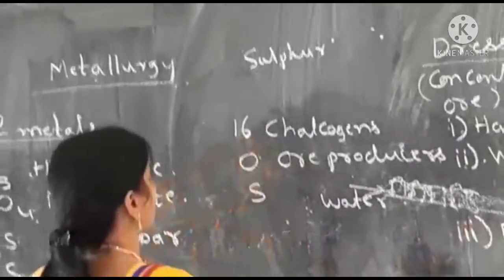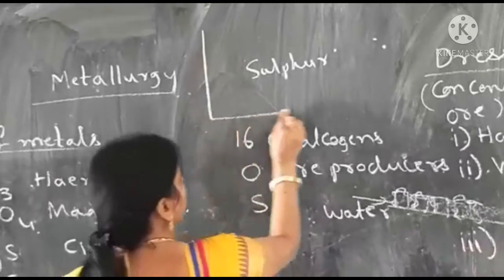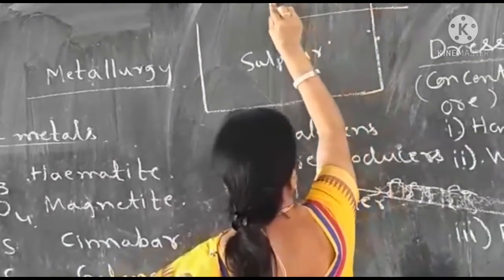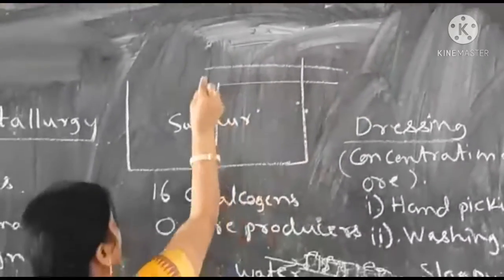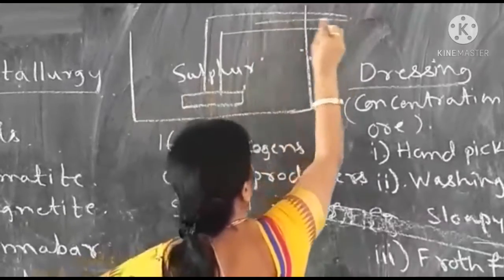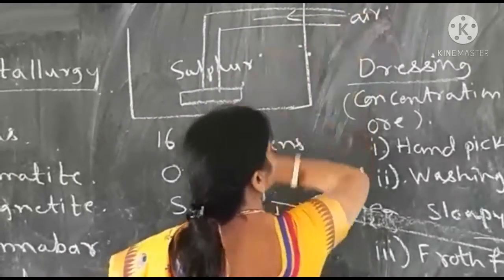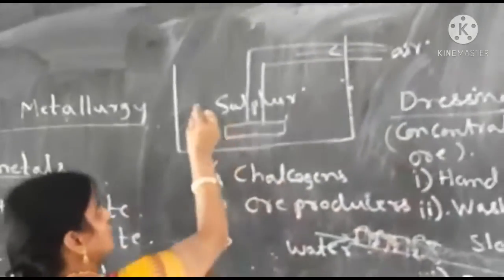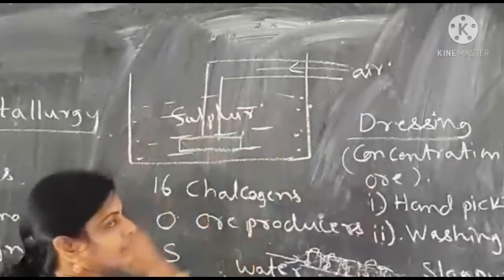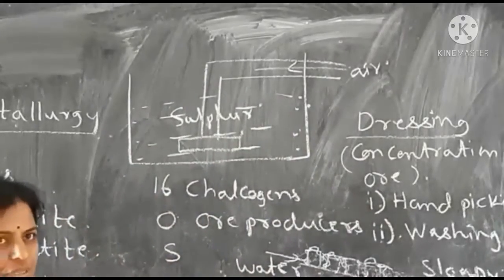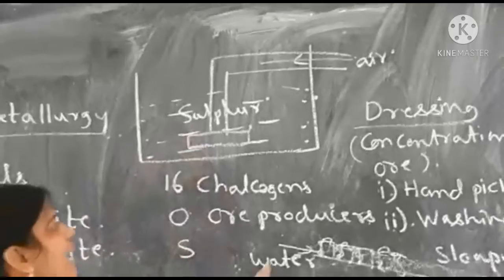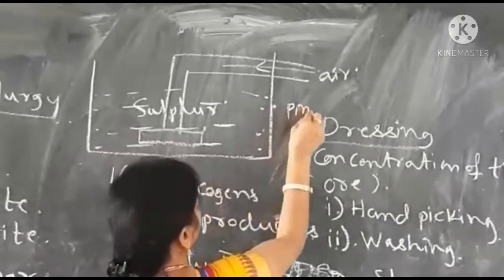This is a froth flotation tank. We take a stator through which you have to pass air. You take water into the tank, and crushed ore also should be put into the tank, and we add fine oil to the tank.